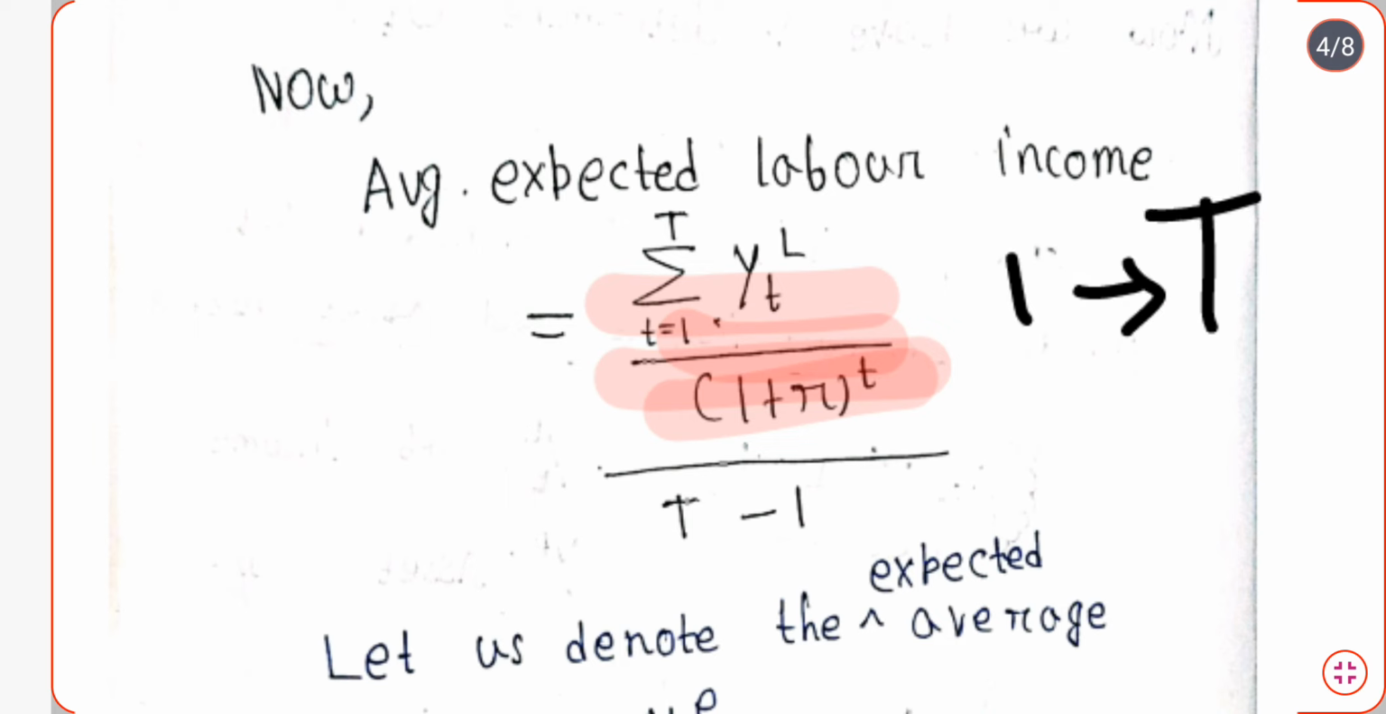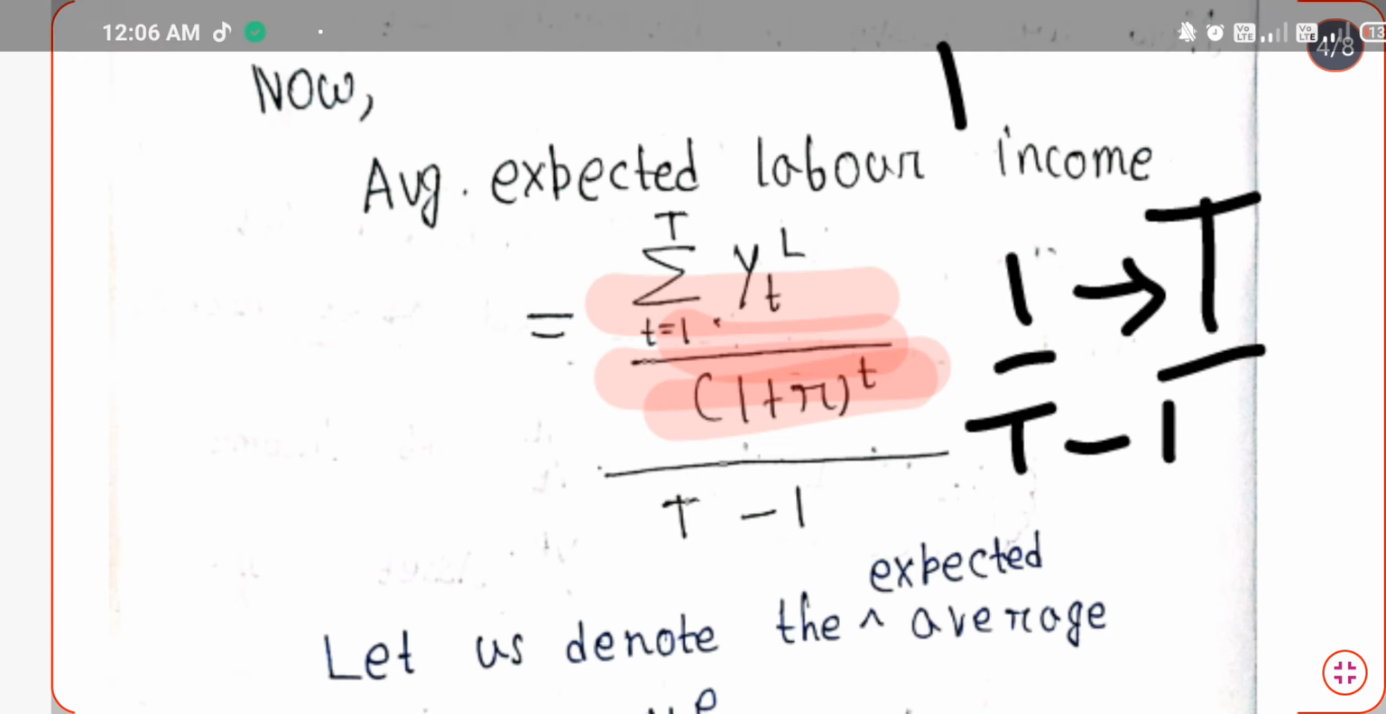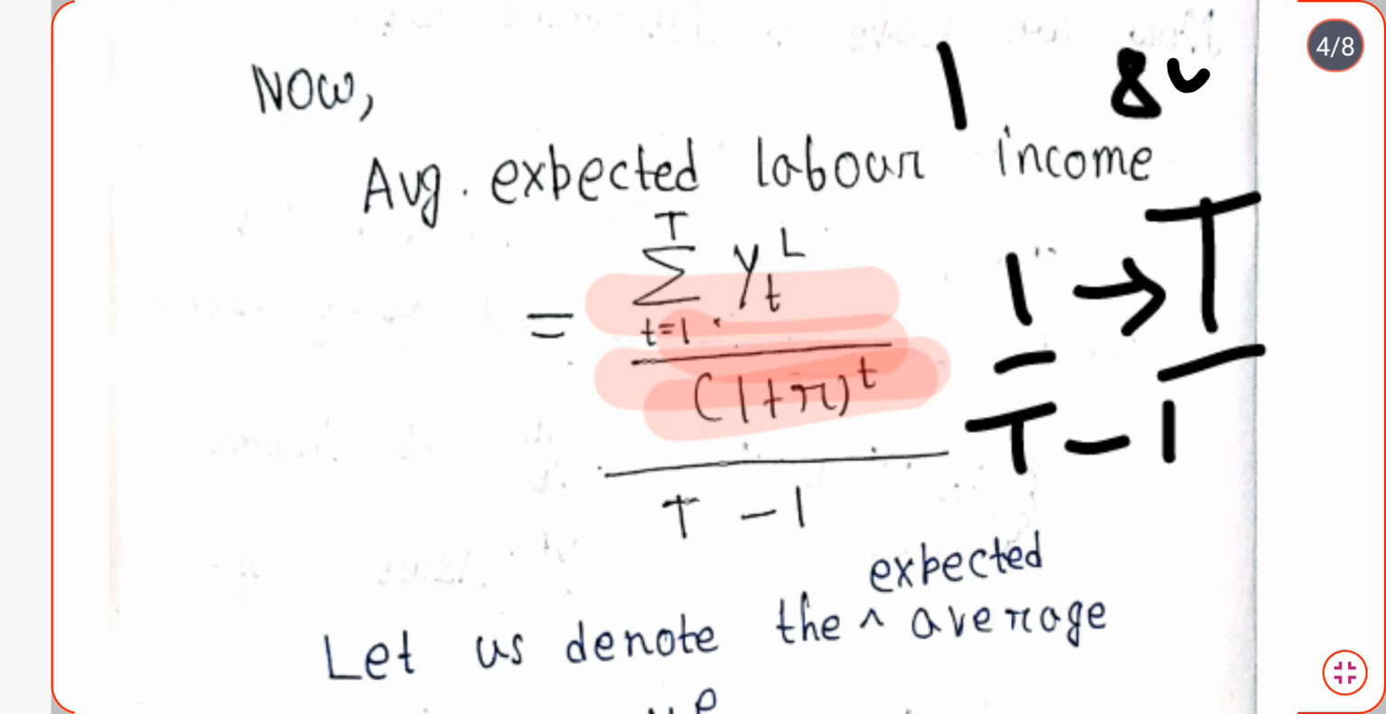So what is the entire time period? The entire time period is obviously T minus 1. This is very simple to understand. Suppose the time period is starting from 1 and going to 80 years. So what is my lifetime period? That is 80 minus 1, that is 79. Similarly, the time period is starting from 1 and going to capital T, so the entire time period is capital T minus 1. So we have divided this labor income by T minus 1 to get the average of the labor income, or we are saying that it is the average expected labor income.